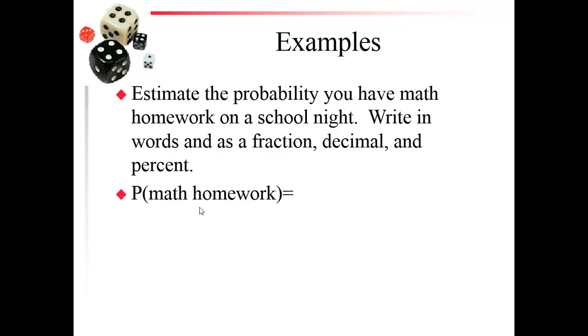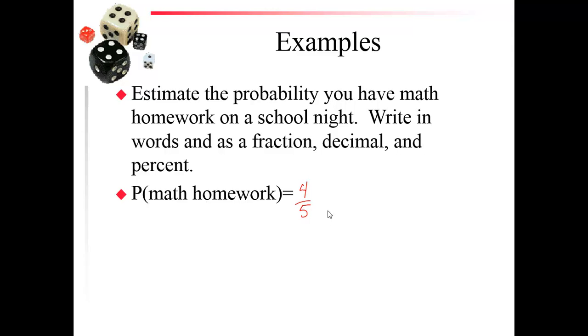Okay, our third example, estimate the probability you have math homework on a school night. Write in words and as a fraction, decimal, and a percent. Well, if you think back, most every single night you have homework, but you don't have it every single night, so it can't be 100%. But it's pretty close. So let's say maybe in a week of 5 days, 4 out of 5.